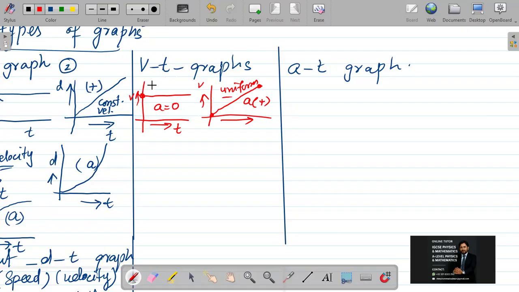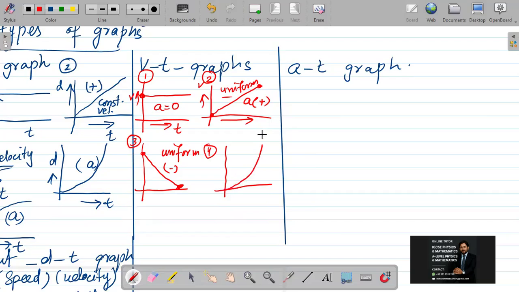This is my first case, this is my second case. I'm moving towards the third case. Again, going with the negative slope to show the negative acceleration in the form of retardation or deceleration, it is uniform, but it is negative also. This is number 3. For number 4, when I'm talking about non-uniform accelerations, then it should be like this.